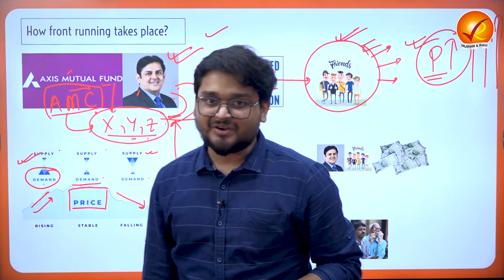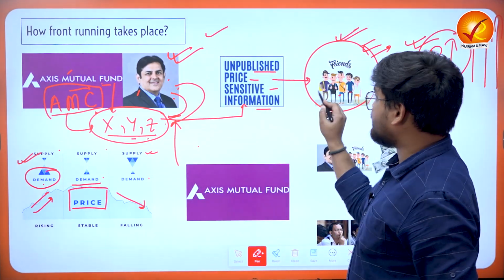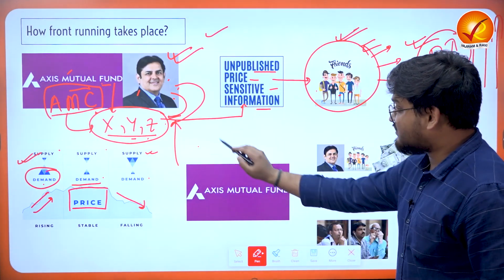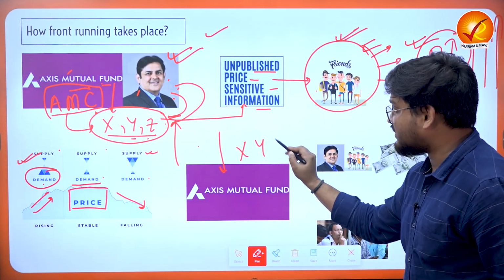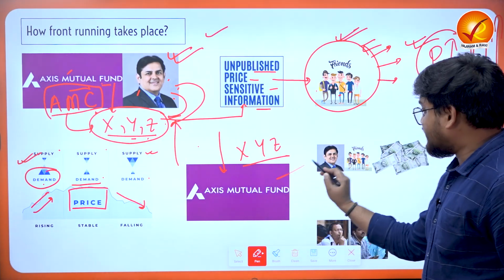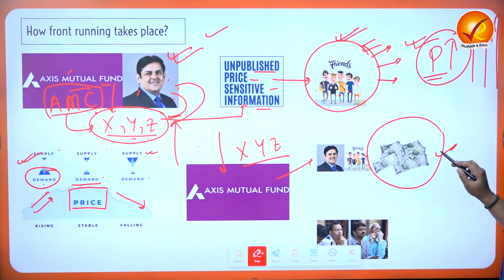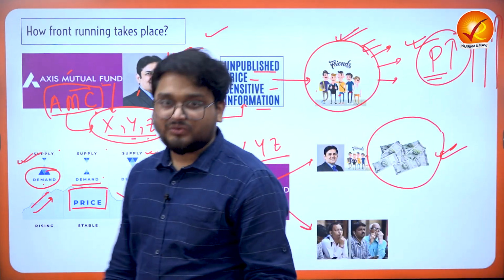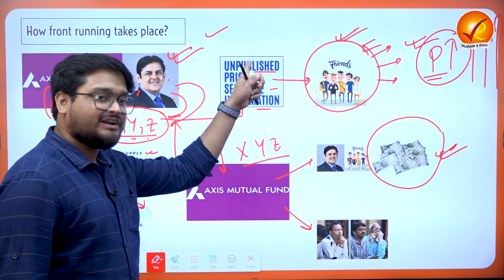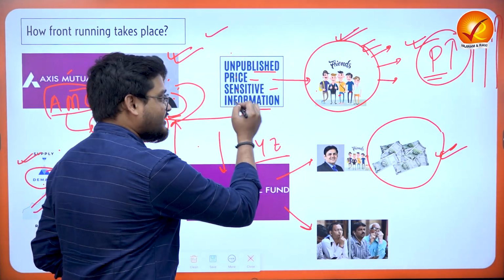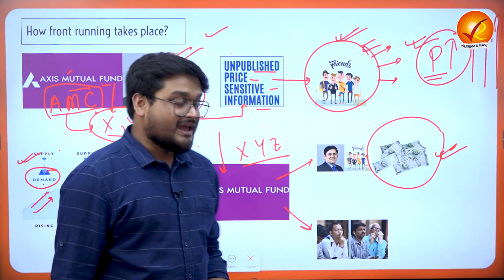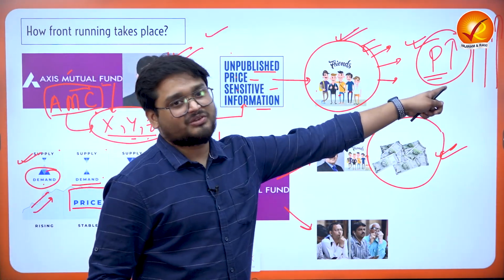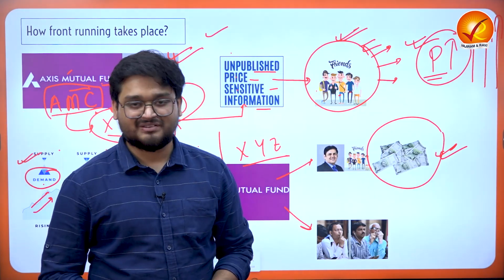Finally, who will be gaining here? Finally, Viresh Joshi and his friends will be gaining in the market. Finally, when Axis actually invests in XYZ stocks, they will also gain a lot of money. And finally, we have to understand that retail investors will be losing out, because they did not have this advantage of this unpublished price information earlier. Had they known, they would have also invested. But right now the prices of the stocks have increased by a super margin.